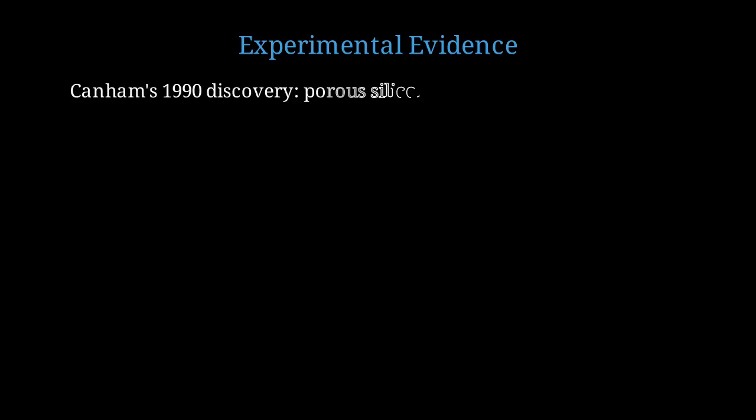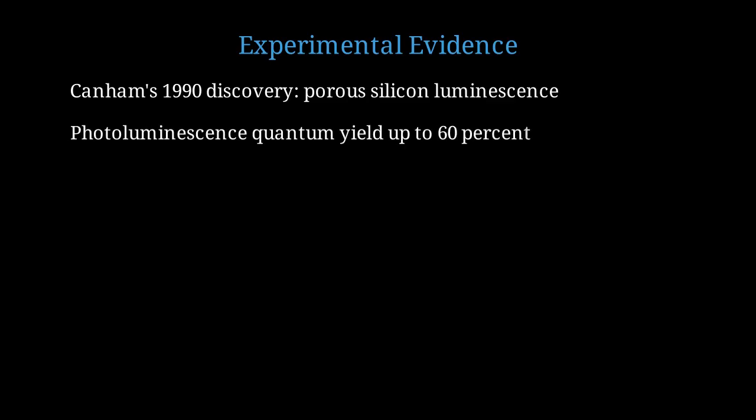In 1990, Leigh Canham discovered that porous silicon, which contains silicon nanostructures, emits bright visible light. This was completely unexpected for an indirect gap material. Modern silicon nanocrystals with proper passivation can achieve photoluminescence quantum yields exceeding 60%. This compares to less than 0.001% for bulk silicon.